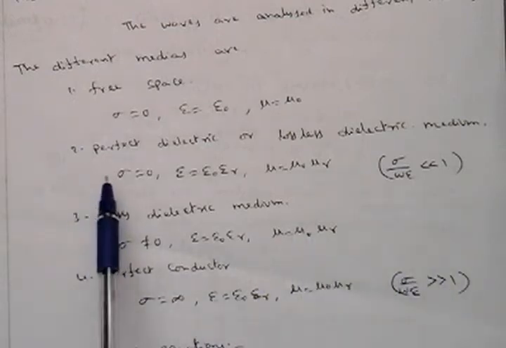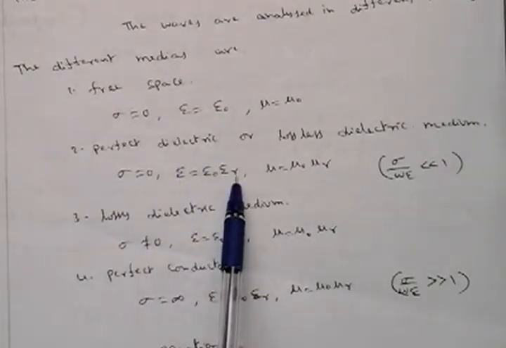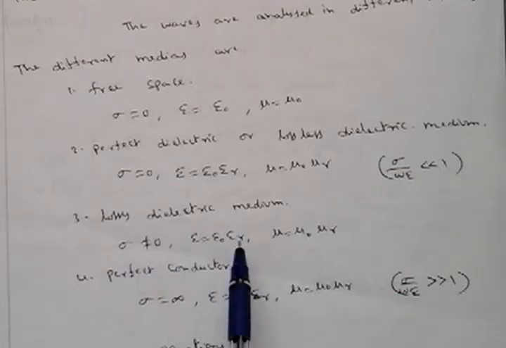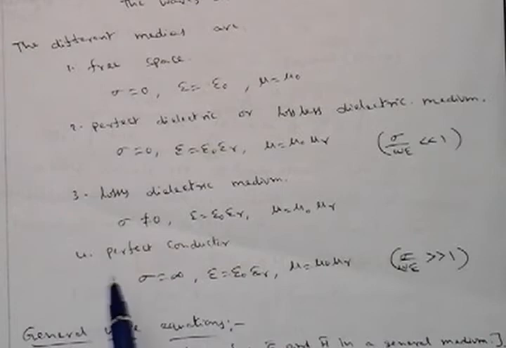When the uniform plane wave is propagating through a perfect dielectric medium, what about the electric field equation and magnetic field equation? When the uniform plane wave is traveling through a lossy dielectric medium, what about the electric field equation and magnetic field equation? When the uniform plane wave is traveling through a perfect conductor, what about the electric field and magnetic field equation?